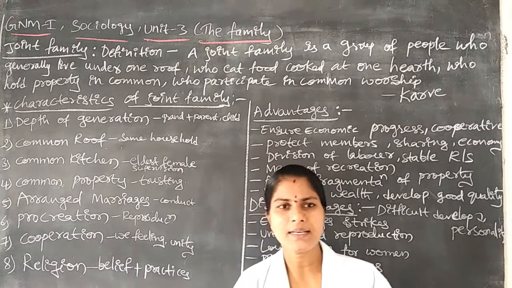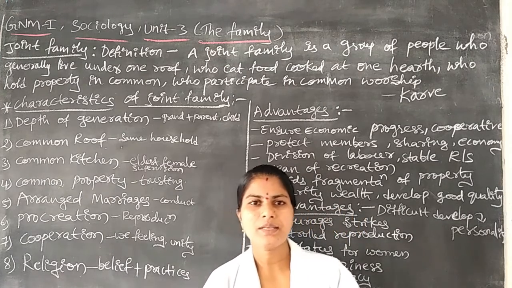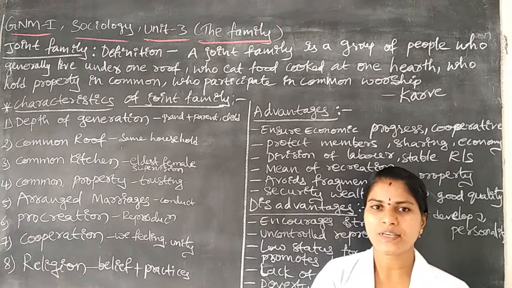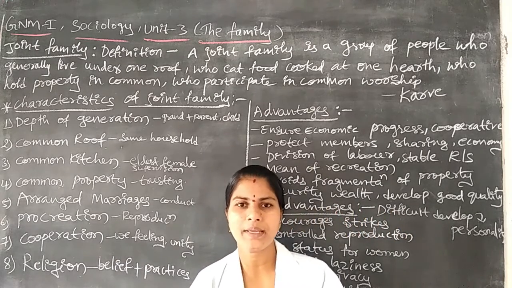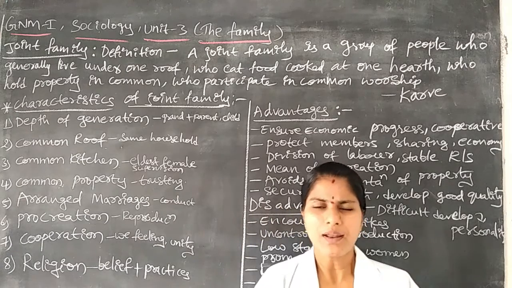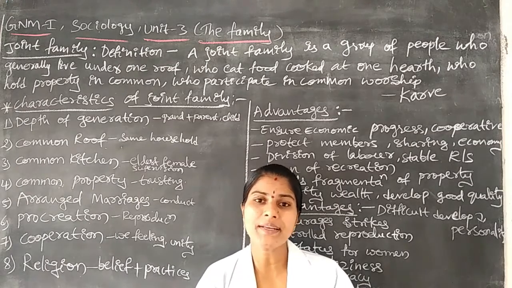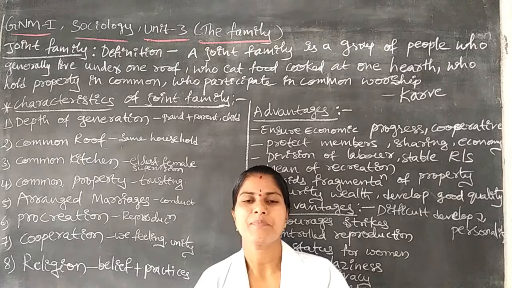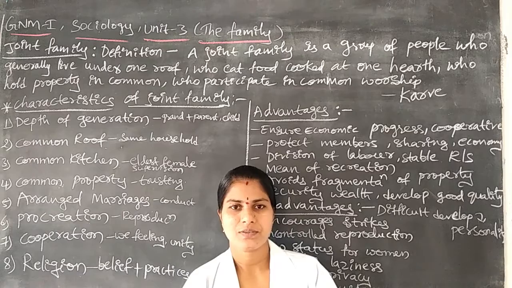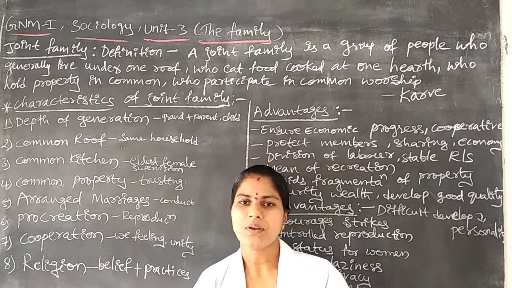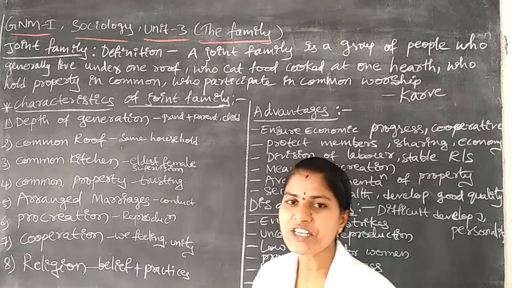In that case, they want the grandson to marry a granddaughter, and they search for some qualifications. She is well educated, or she has some amount of property, or she looks beautiful. Like that, they prepare some rules, regulations, qualities, and characteristics they look for in females. After that, they conduct the marriage by arrangement only. Next, the sixth characteristic, procreation.